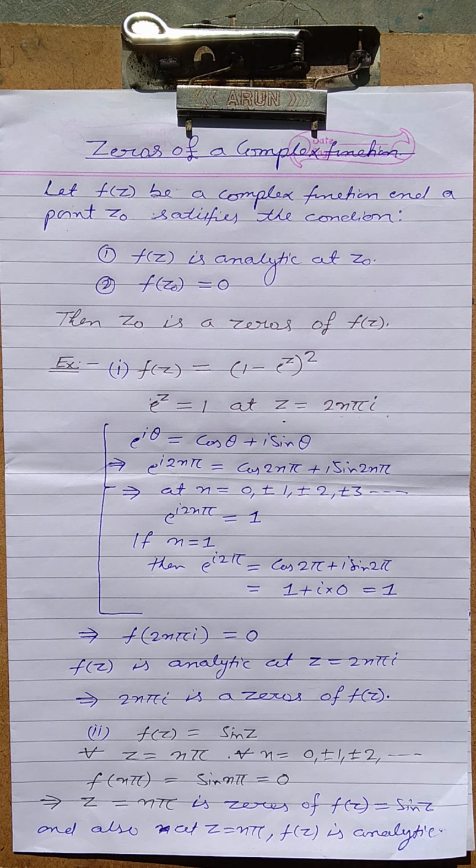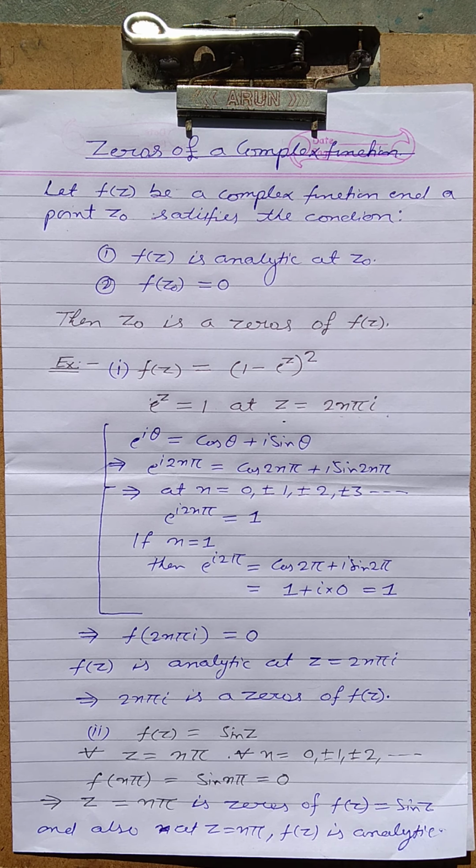So, a complex function. Let f(z) be a complex function and z0 a point. Suppose that we have a function and a point which satisfy two conditions. One is that f(z) is analytic at that point. Okay, it means f(z) is differentiable at that point. And second is f(z0) equal to 0.